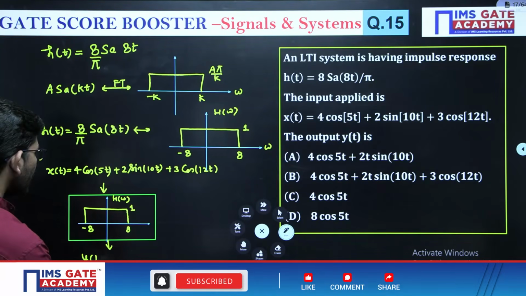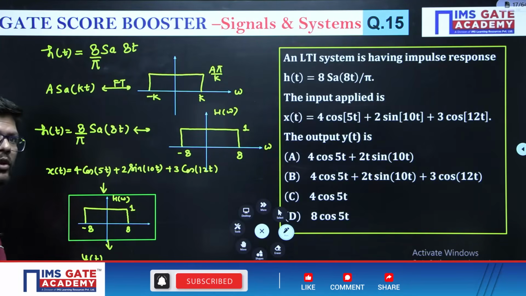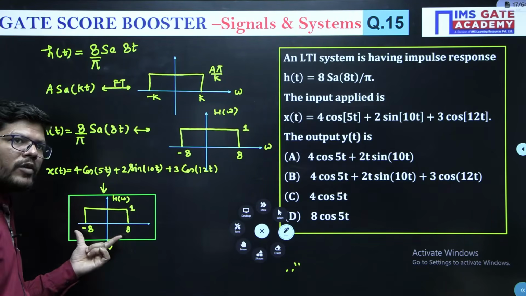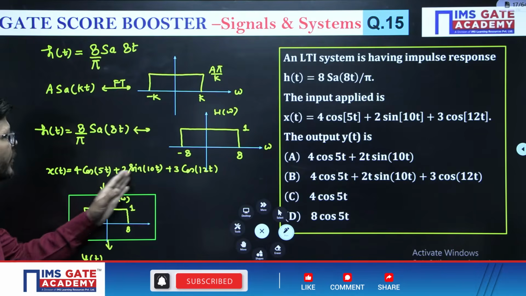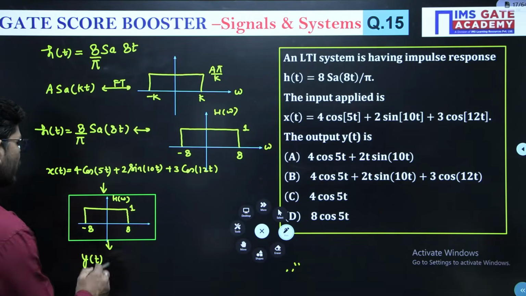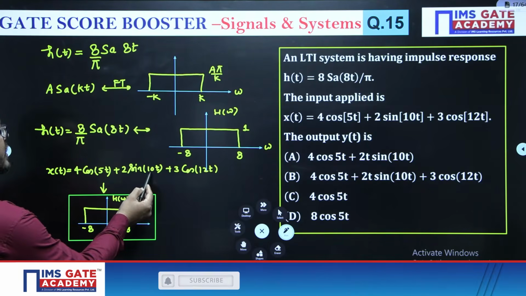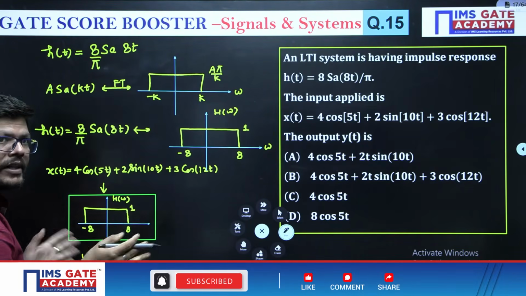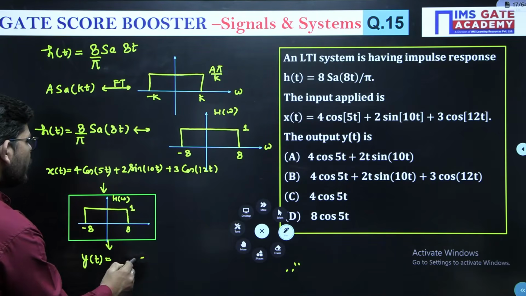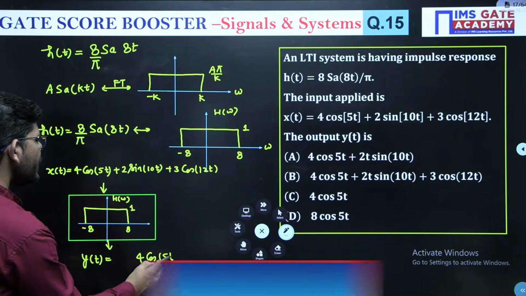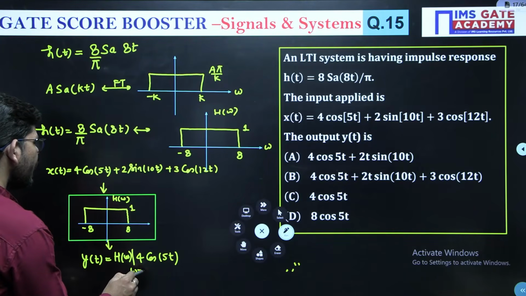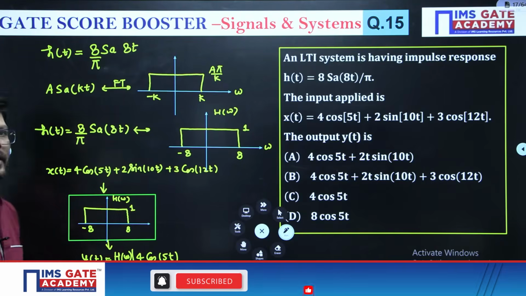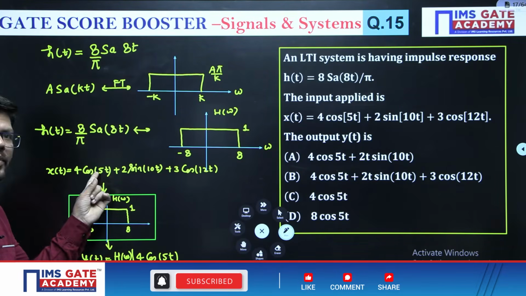So what will be the output? The output will only have those frequencies which are less than or equal to the frequency present in the filter. The filter has a frequency 8, right? Those frequencies which are less than 8 will only be passed. So the output will be what? See, there is a frequency 10 here and 12 here, which are more than the filter frequency, so they will not pass. Only 4 cos 5t will pass. And this will also be multiplied with the magnitude of H of omega at omega equal to 5. Only this input frequency is passed, right?